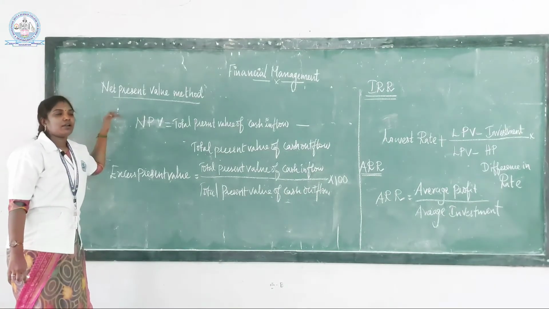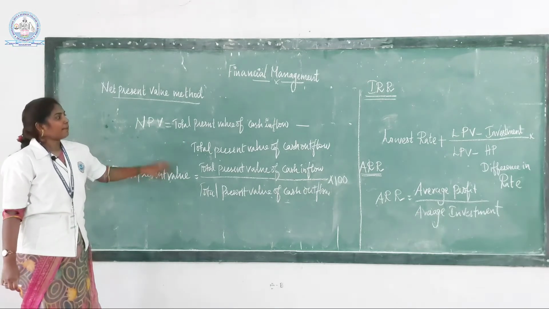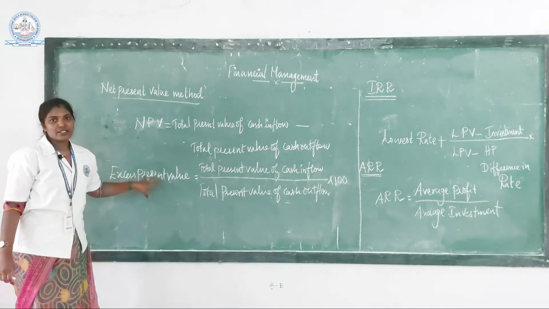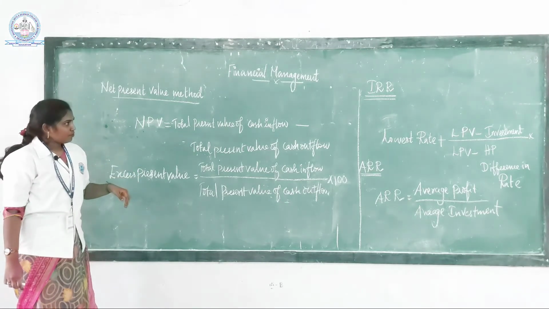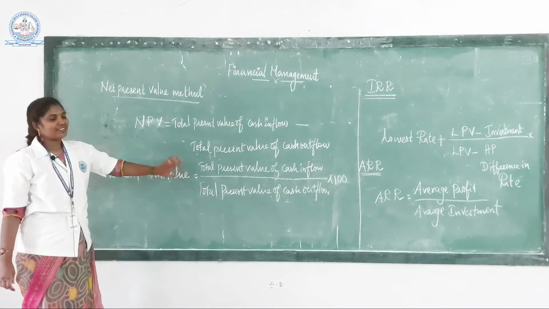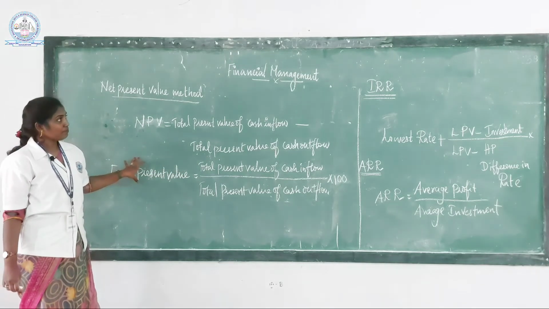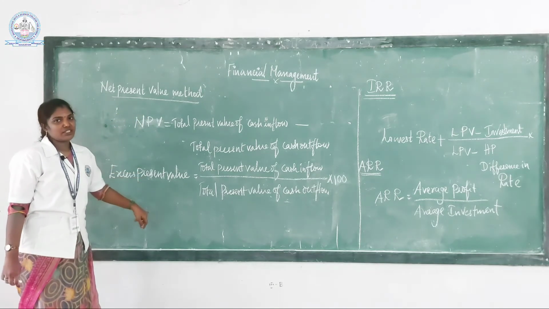The major categories of capital budgeting methods are four: payback period, net present value method, internal rate of return, and average rate of return. This is a simple way to calculate capital budgeting.